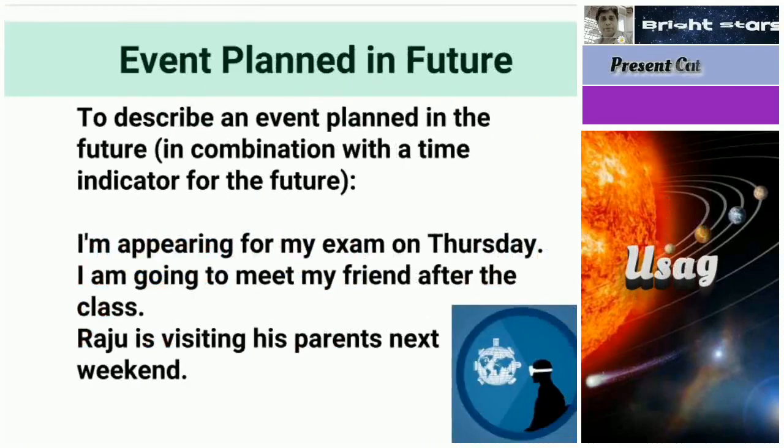So what is the next use? Event planned in the future. It is not happening at this moment. Planned, scheduled, decided, date fixed, day fixed, timing fixed. In that sense also we can use the present continuous tense to describe an event planned in the future, in combination with a time indicator for the future.